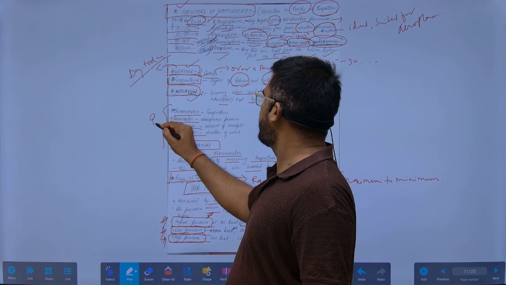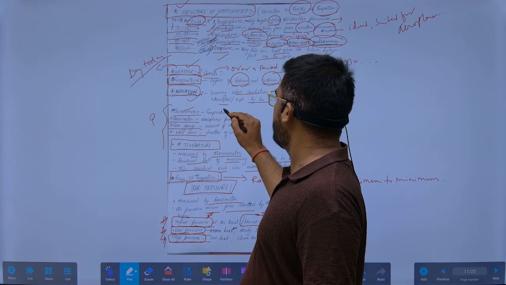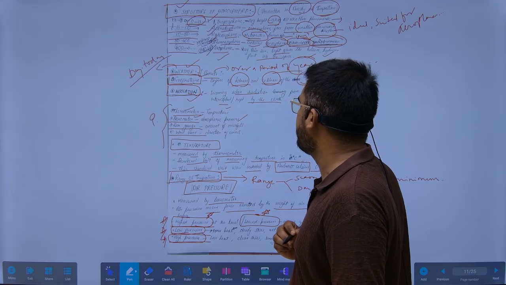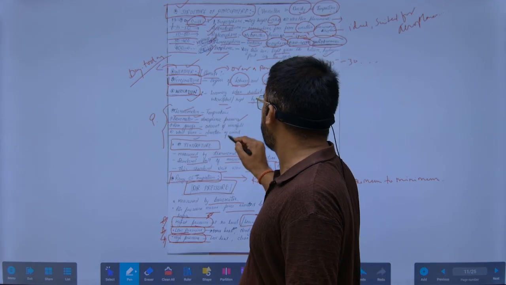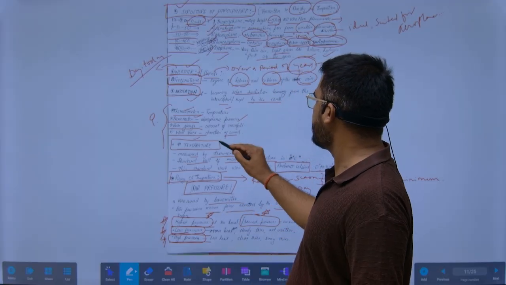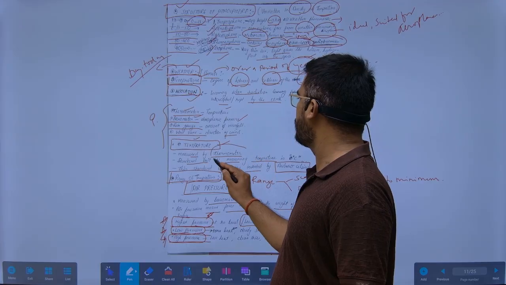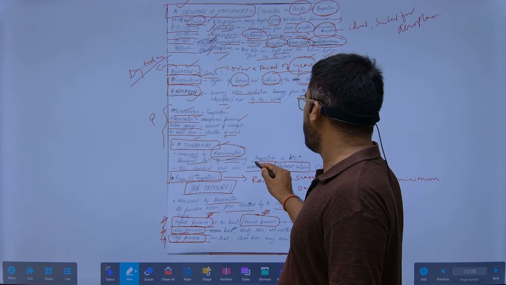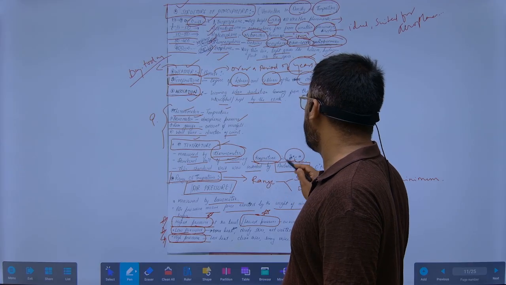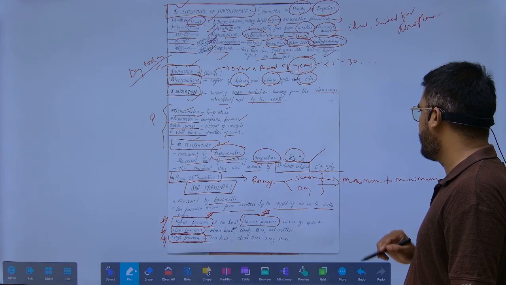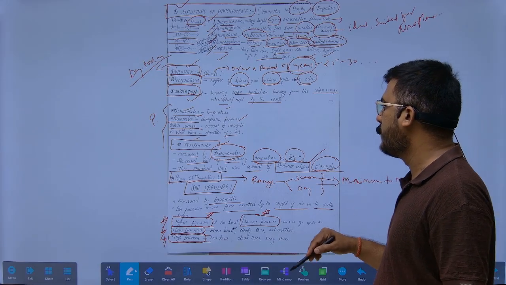Now another question. Thermometer measures temperature. Barometer measures atmospheric pressure. Wind vane shows the direction of the wind. Temperature is measured by the thermometer in degrees Celsius. It was invented by Andrew Celsius, from 0 to 100 degrees.